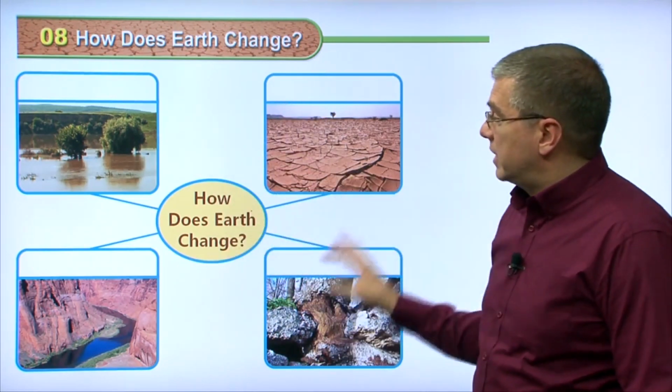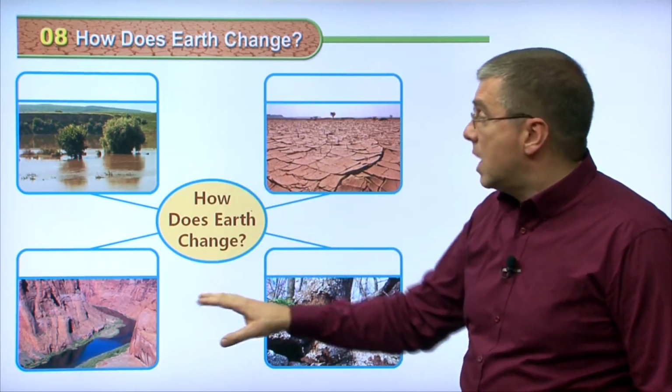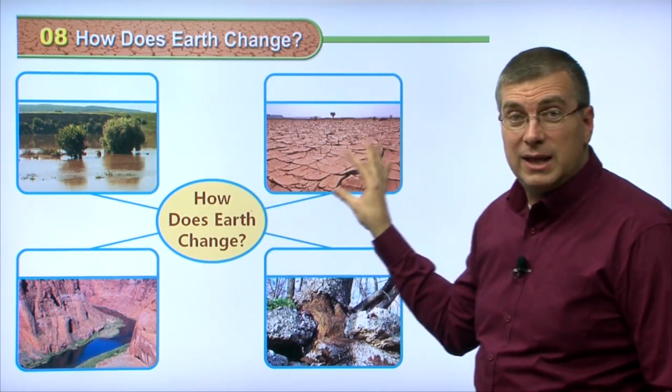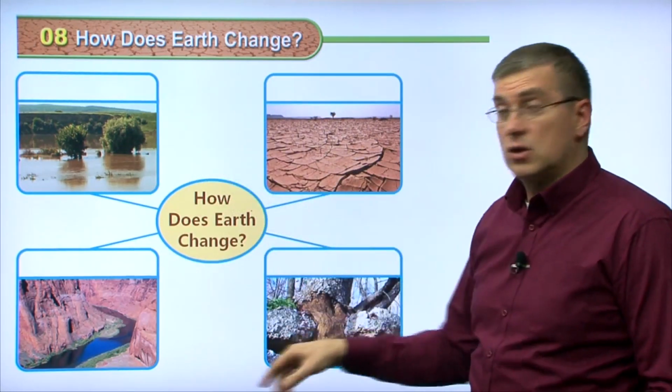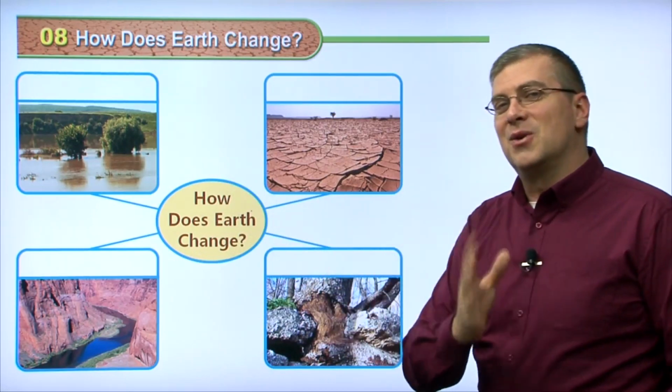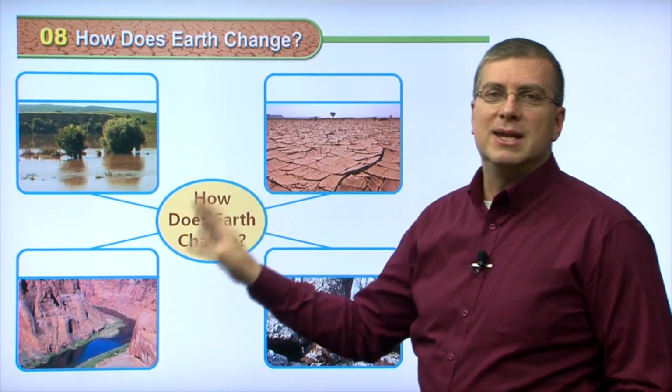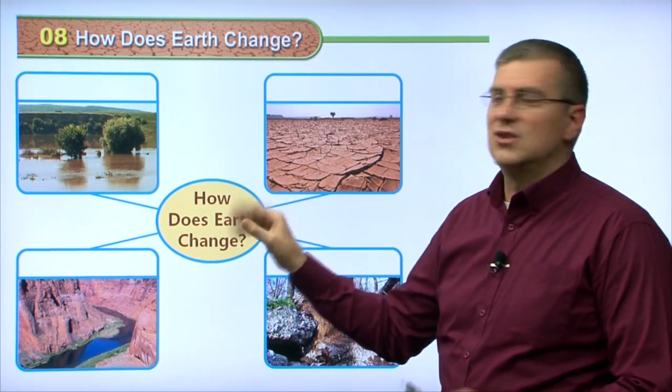Okay, we've come back to the chart that we saw before. We have our pictures here, and these pictures all show different forces, different ways that the earth changes. Let's go over them in turn. If you remember, I'll describe the pictures, and you guys guess which word to use to label these forces that change the earth.